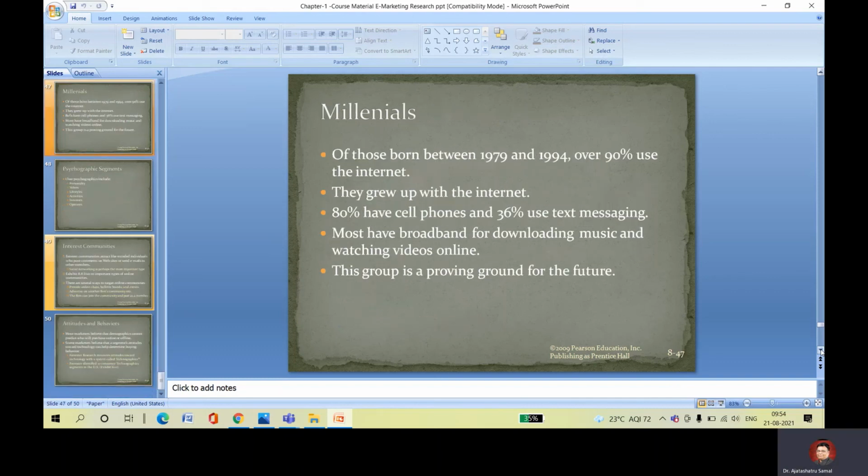Millennials, those born between 1979 and 1990, over 90% use the internet. They grew up with the internet. 80% have cell phones, 36% use text messages, and most are branded for downloading music and watching video online. This group is a proving ground for the future. They are the future generation we can focus on.